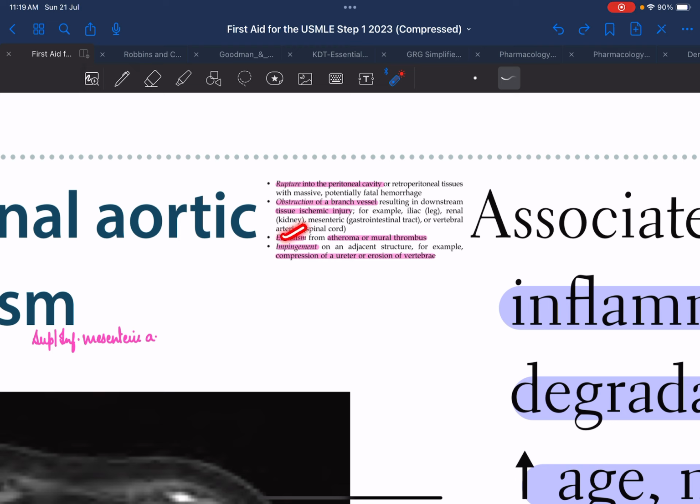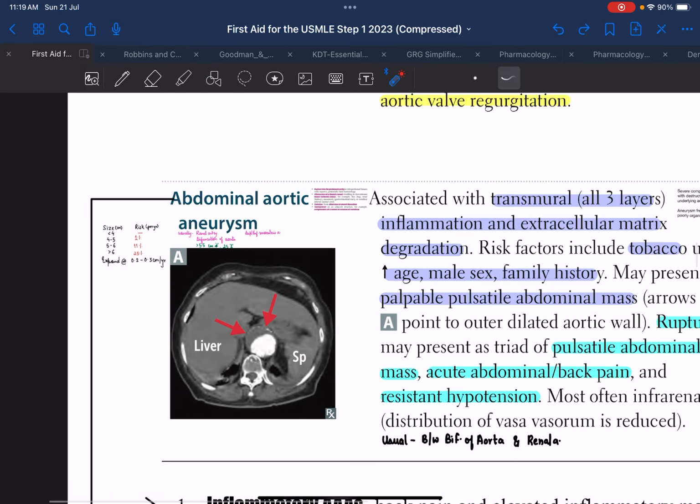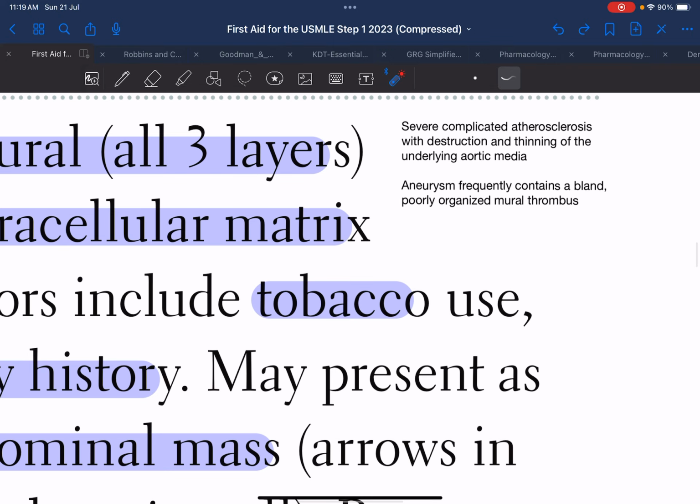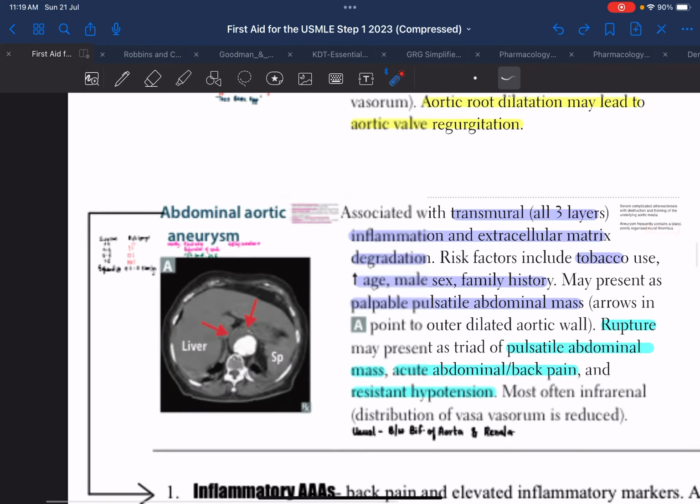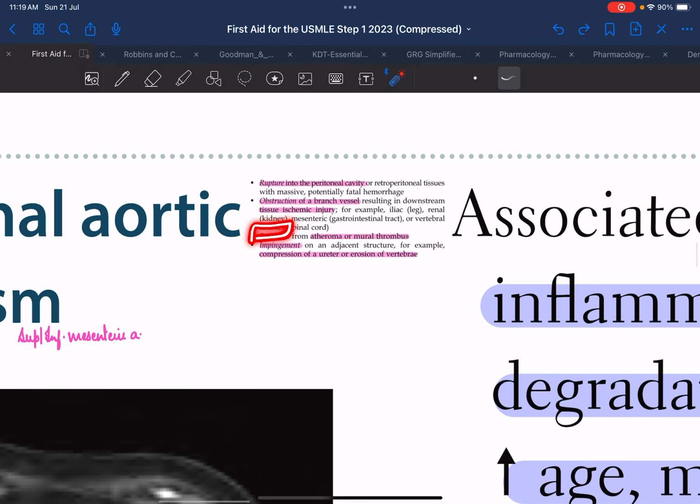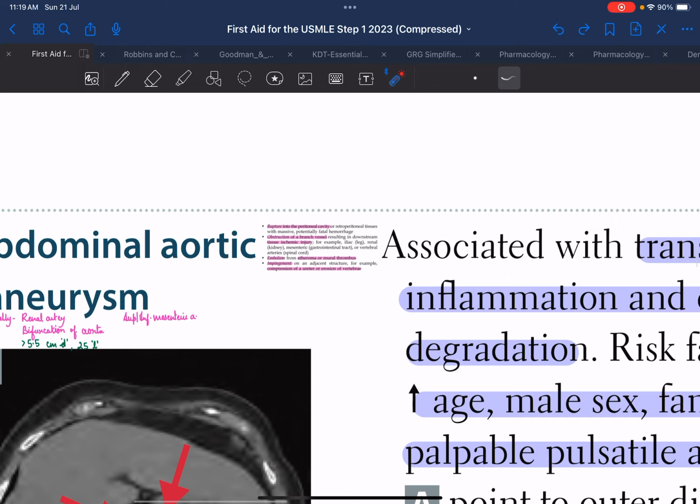The other thing could be embolism. One thing to note over here is abdominal aortic aneurysm is most commonly associated with a bland, poorly organized mural thrombus. So there could be embolization of this mural thrombus, right? And this could lead to other clinical manifestations.